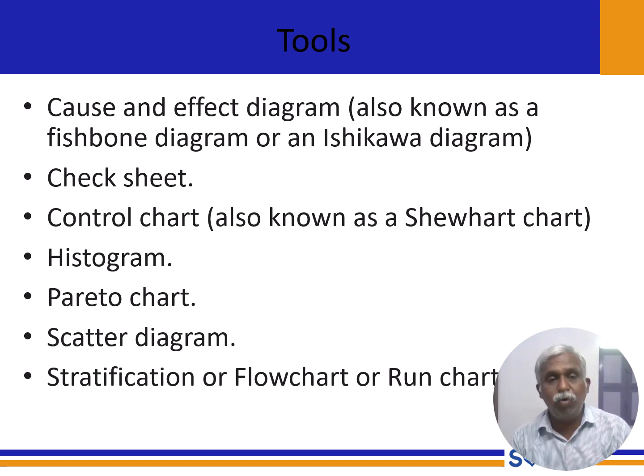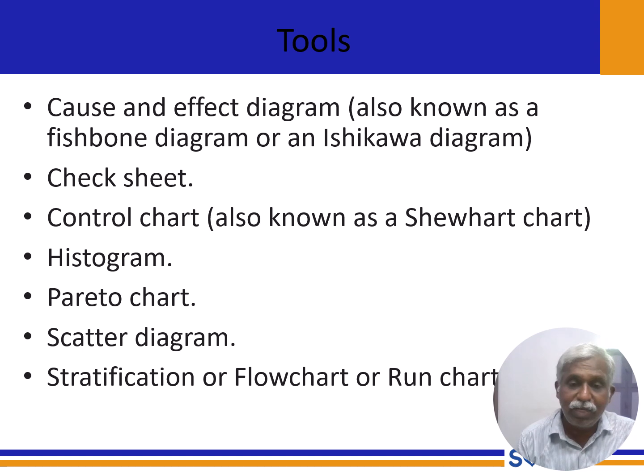So the main tools in quality are cause and effect, which we call the fishbone diagram, control charts, then check sheet, histogram, Pareto chart, scatter diagram. The scatter diagram gives a complete picture for people working on the shop floor. Then flow chart.